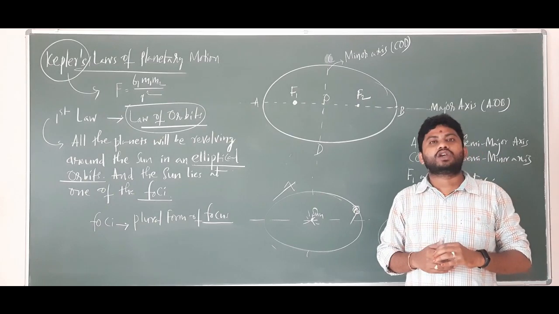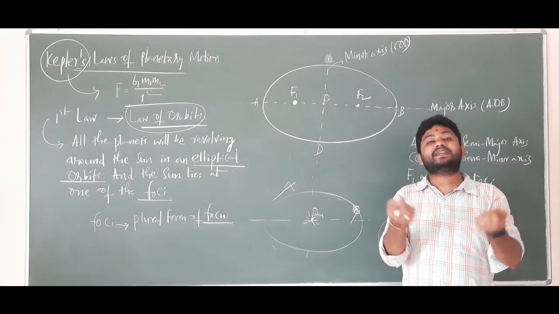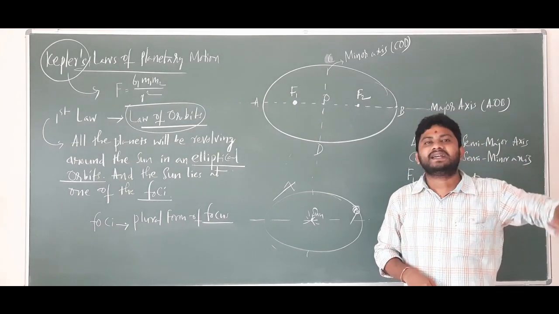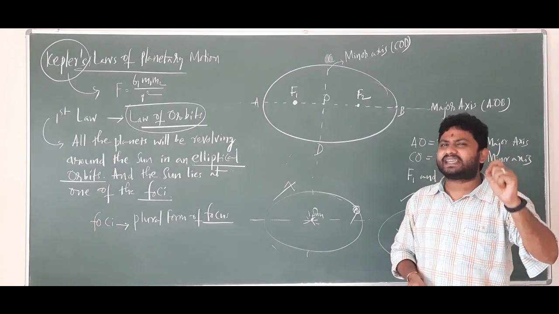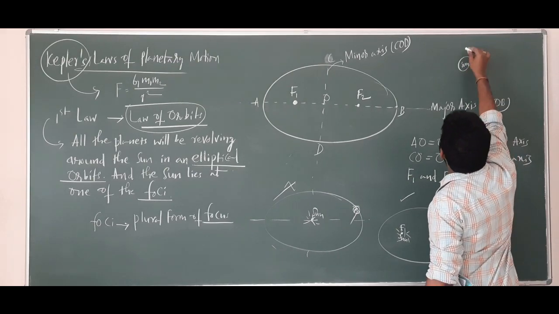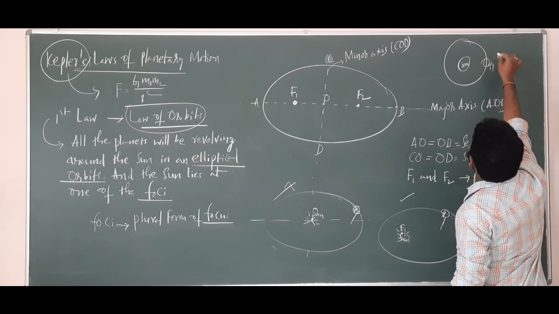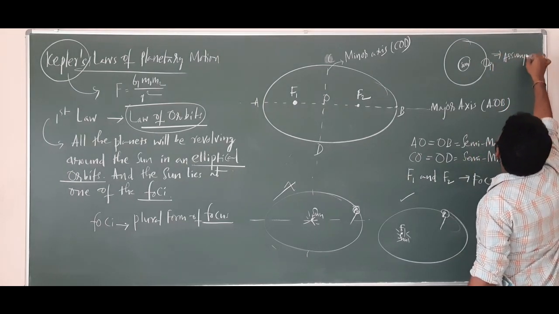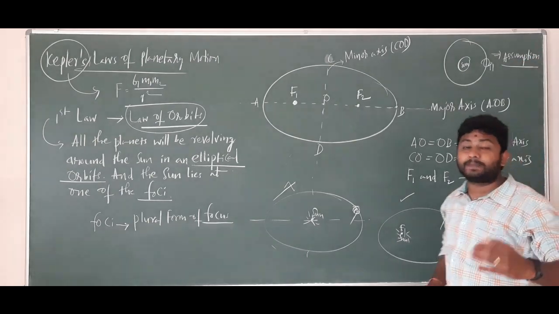So that's the reason that while solving some numericals, we will be assuming and imagining that the sun is at the center and the planets are revolving in circular orbits. Again I am telling you, this is the sun and the planets are revolving in the circular orbit. This is what we call an assumption. Understand? So we will be assuming in this way while solving the numericals. That will be easy,